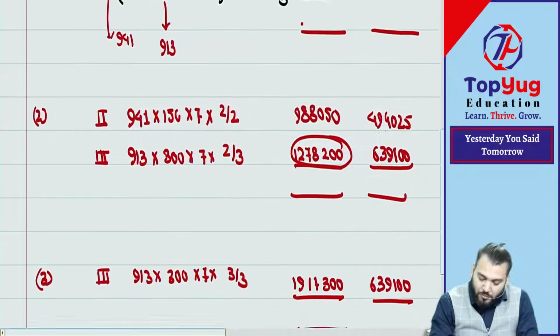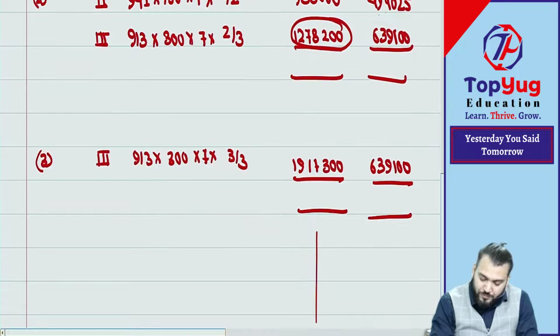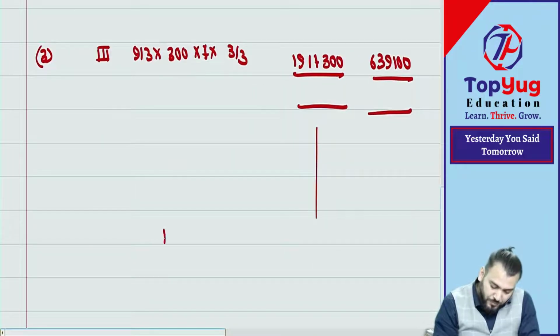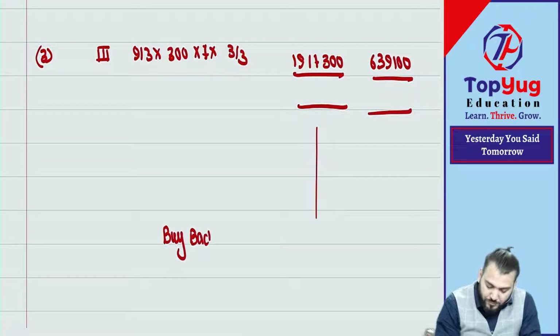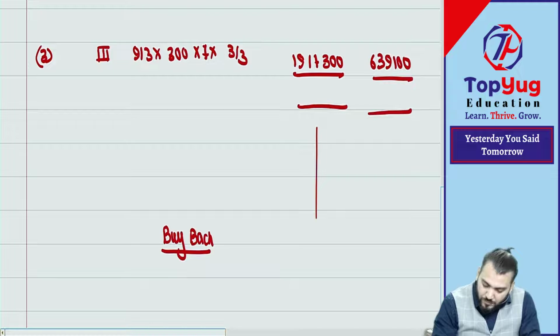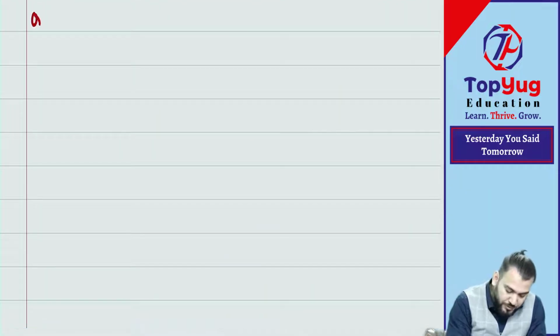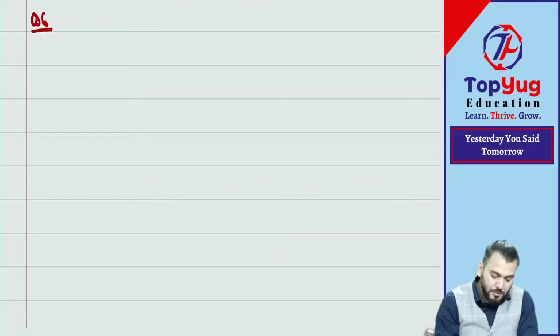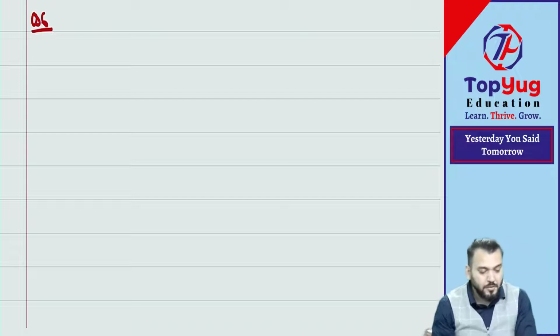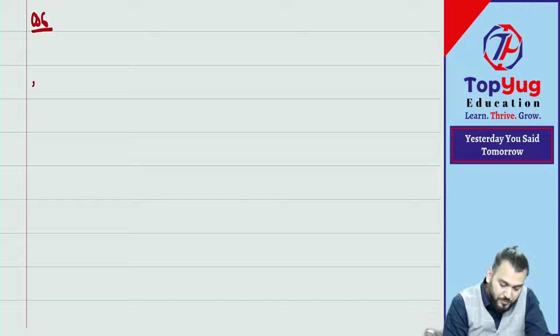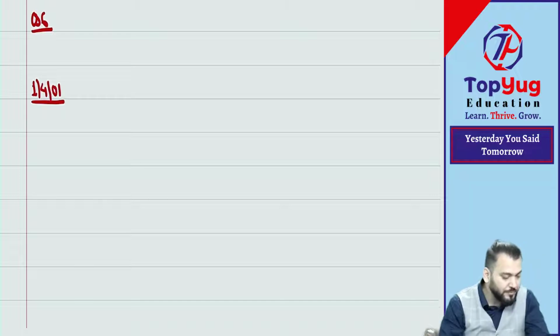So we are doing now buyback of equity shares. Question number 6. We'll pass an entry on 1st April 2001.